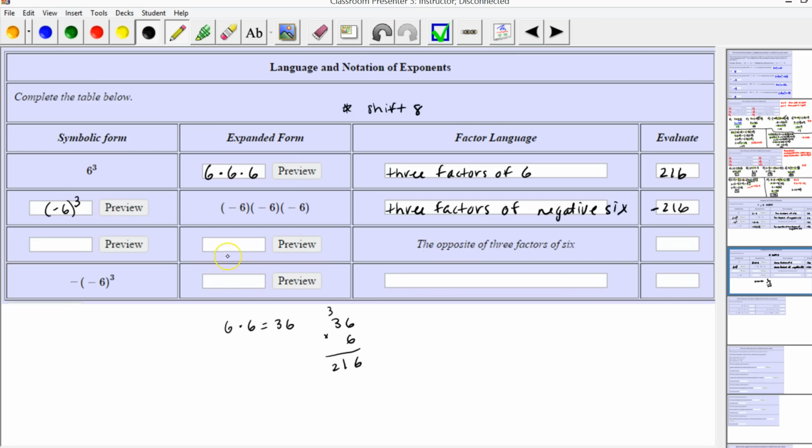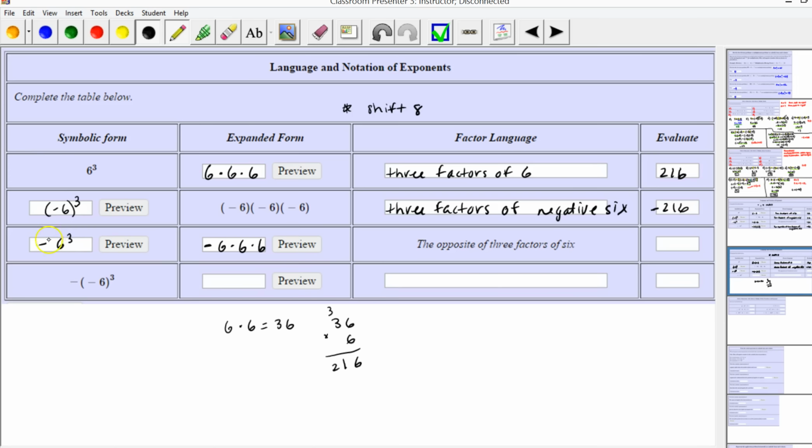Now we have the opposite of 3 factors of 6. Okay, so let's write this in expanded form first. So we have the opposite, and let's write 3 factors of 6. Okay. So to write this in symbolic form, we wouldn't use the same notation. Notice these mean different things. We would put the opposite of 6 to the third power.